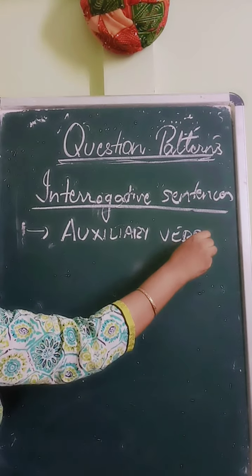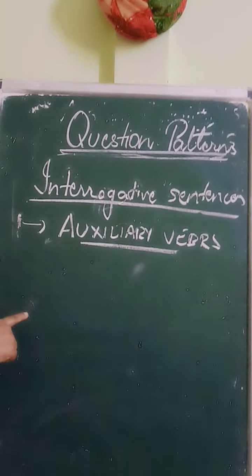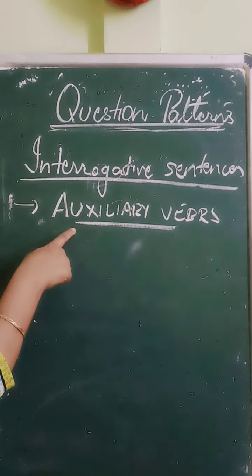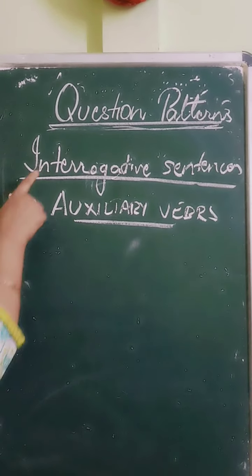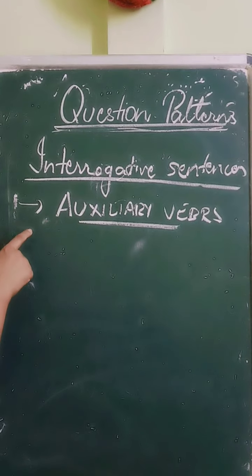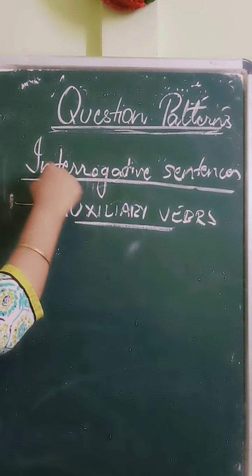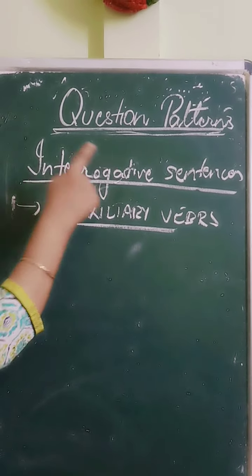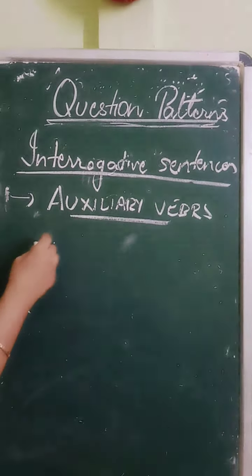In a sentence, you will have a main verb, and if you have an auxiliary verb, the question will always begin with the auxiliary verb. For interrogative sentences, listen carefully, in order to change a sentence into an interrogative one, you have to begin the question with auxiliary verbs.